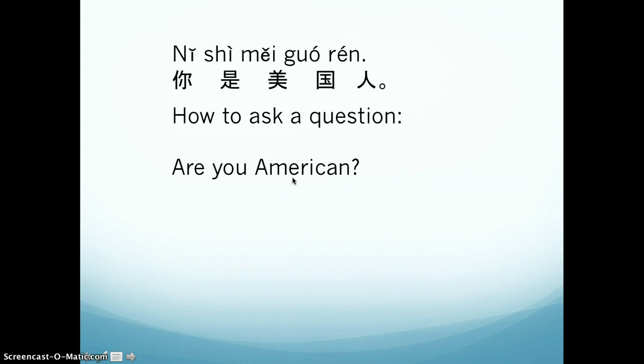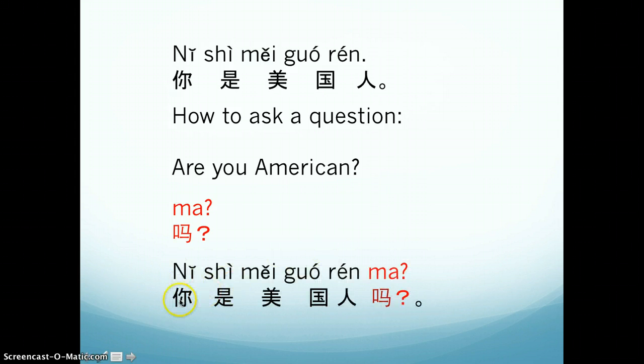Think about a question word we learned before. So, this is kind of yes or no question, because the answer will be yes, I am, or no, I'm not, right? So the typical thing we need for yes or no question, what is that? The question word is 吗. Can you still remember? Like 你好吗, right? 你好吗? Put it at the end of the sentence. So the answer will be yes or no, right?